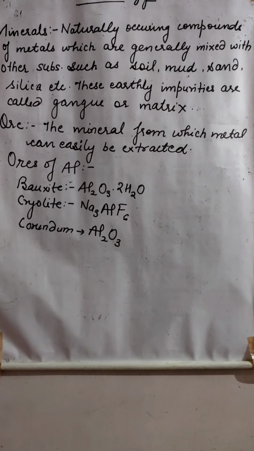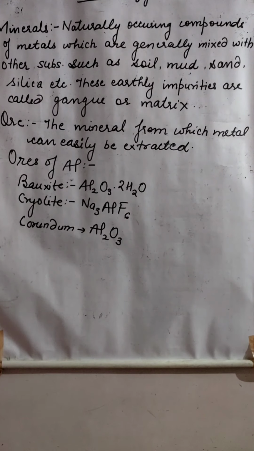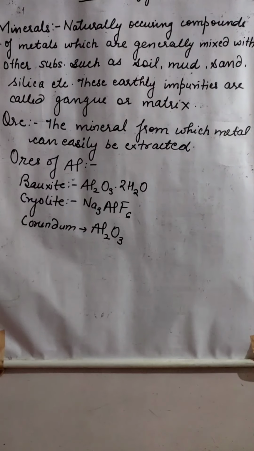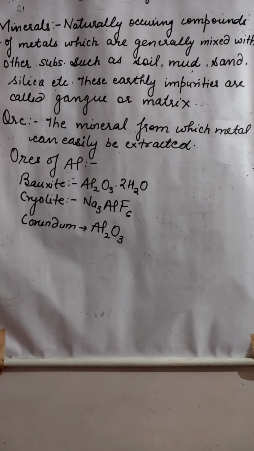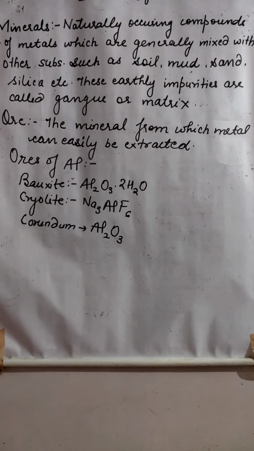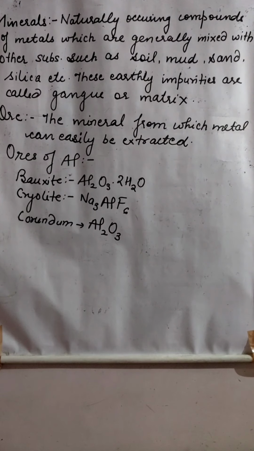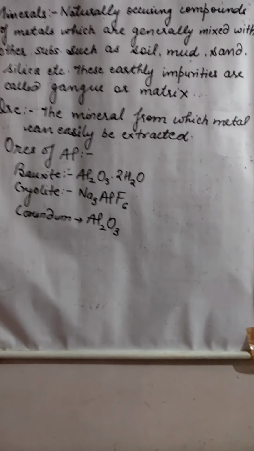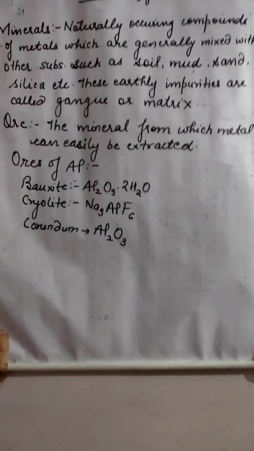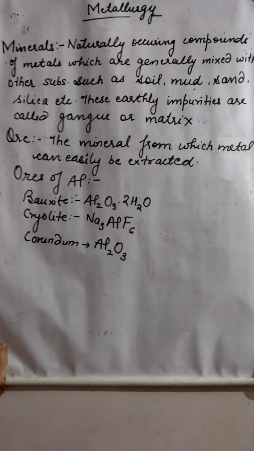Now what are ores? See, from all the minerals we cannot extract the metal. Remember, from all the minerals we cannot extract the metal. But the minerals from which the metal can easily be extracted are called ores. Rest all are minerals. Alright, so minerals are naturally occurring compounds of metals, and ores are the minerals from which metal can easily be extracted.